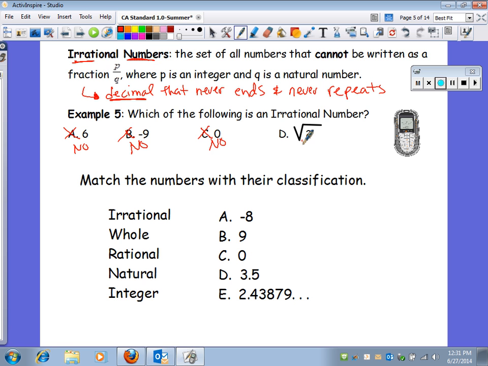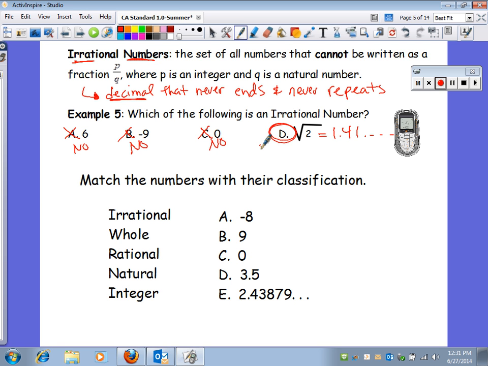The only irrational one here would be radical 2, because you get 1.41 and then a bunch of numbers that don't repeat. They're not ending. They never end. It goes on forever. So this is the one that's irrational.